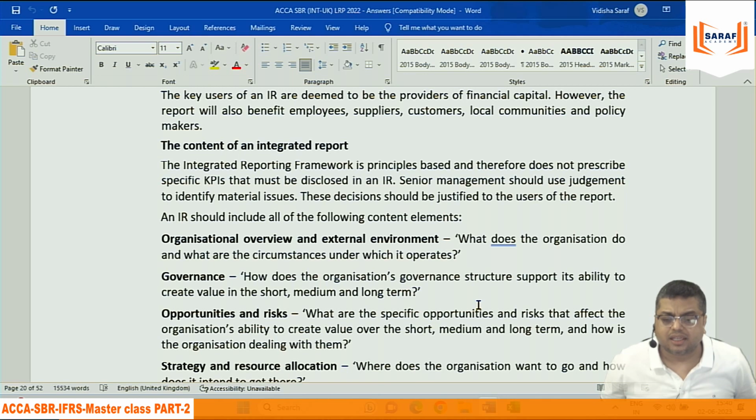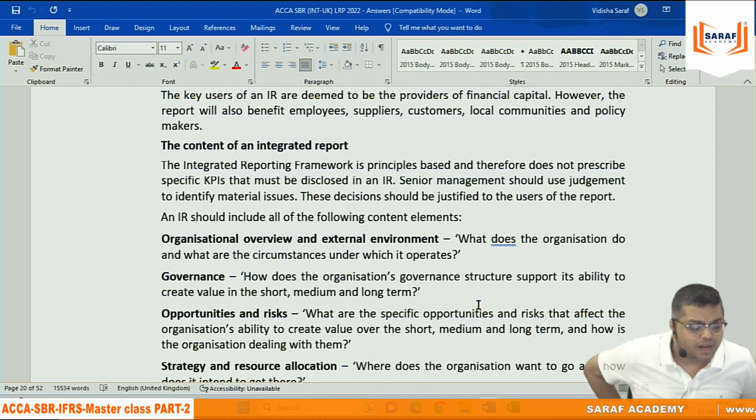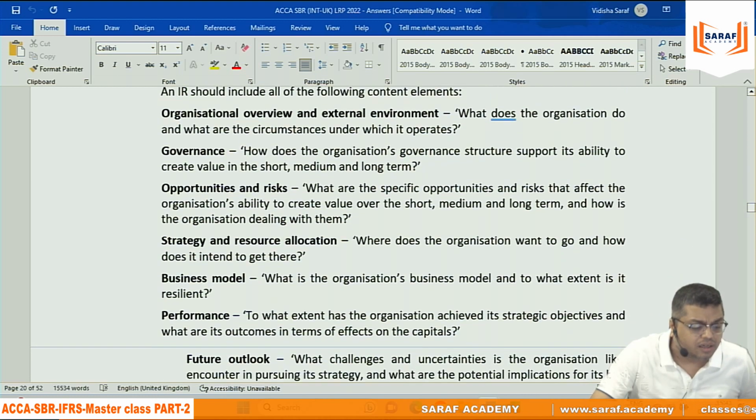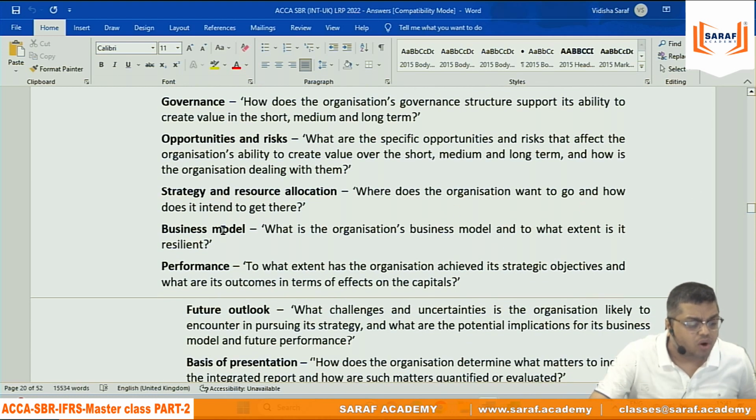What does the organization do and what are the circumstances under which it operates? Governance. How does the organization governance structure support its ability to create value in the short, medium, and long term? Opportunities and risk. What are the specific opportunities and risk that affect the organization ability to create value over the short, medium, and long term? Strategy and resource allocation. Where does the organization want to go and how does it intend to get there? What is the organization business model?